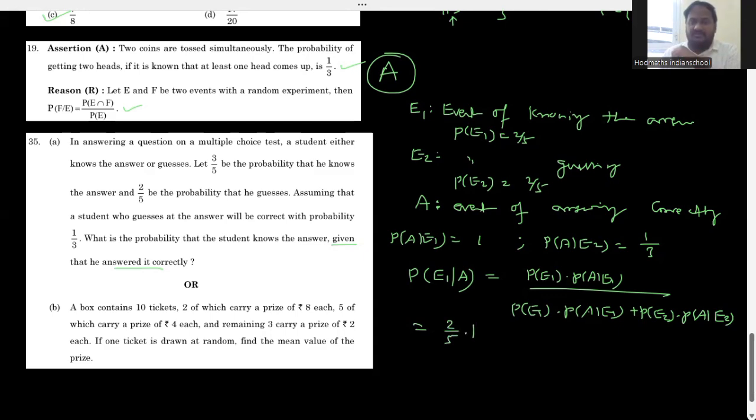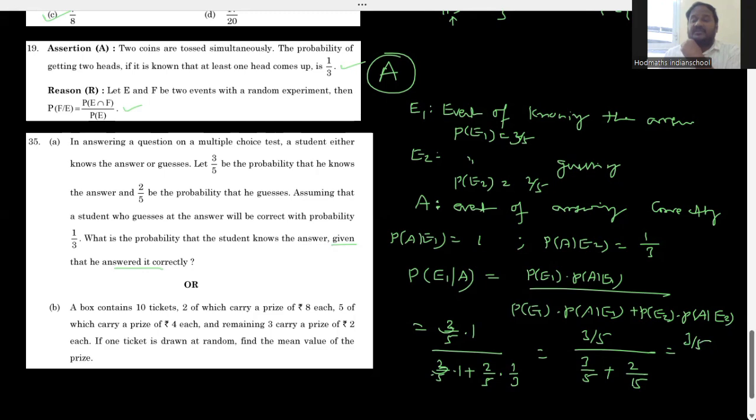Probability of E1 is equal to 2 upon 5 into probability of A given E1. What is probability of E2? Probability of E2 is 3 divided by 5, right? Sorry, I have written 2 by 5. So this is 3 divided by 5 into A given E2, which is 1 divided by 3. So numerator remains same, 2 by 5, divided by 2 by 5 plus 3 by 5 into 1 by 3.